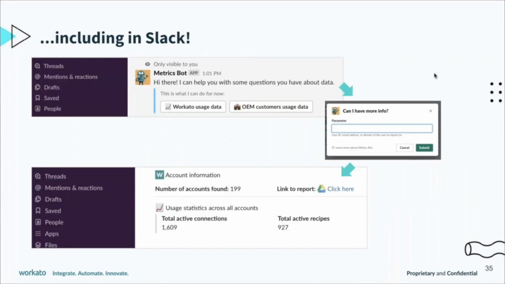And being the Slack users that we are, we brought it into Slack as well. So now any of us can go in. For example, if I'm a sponsor for a particular account, I can go in and take a look at how they're using the product, and get all the information about it from within Slack without having to go to other tools.